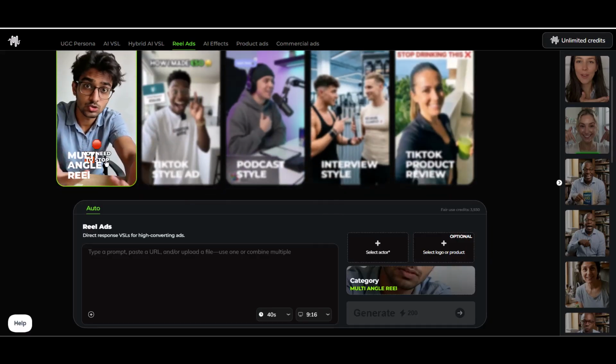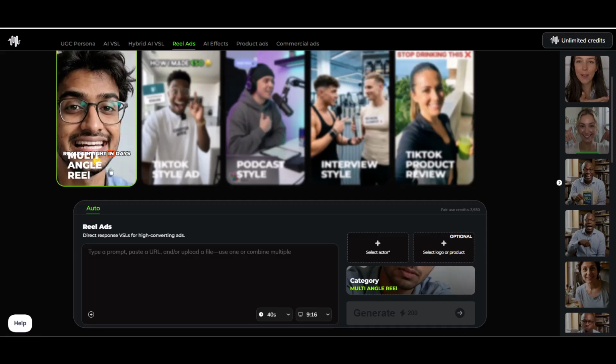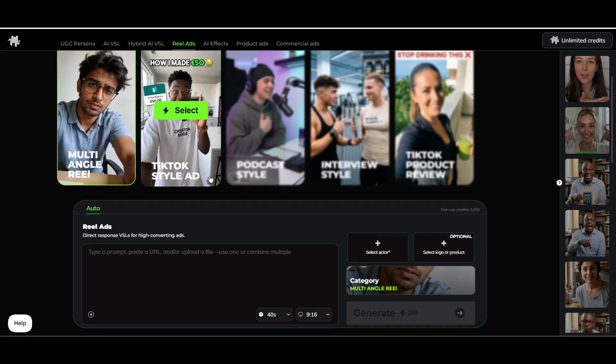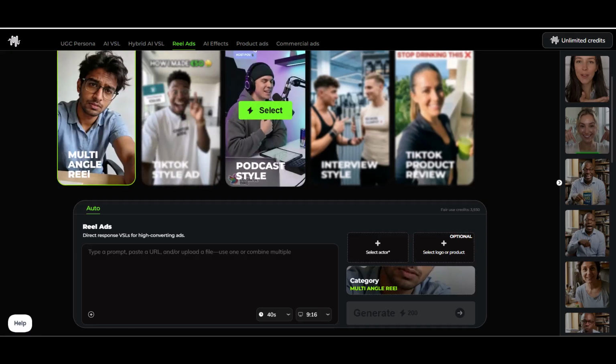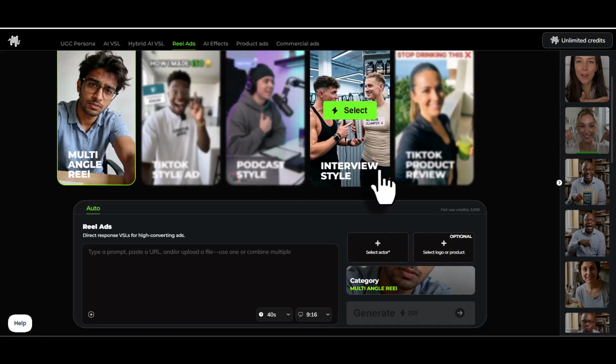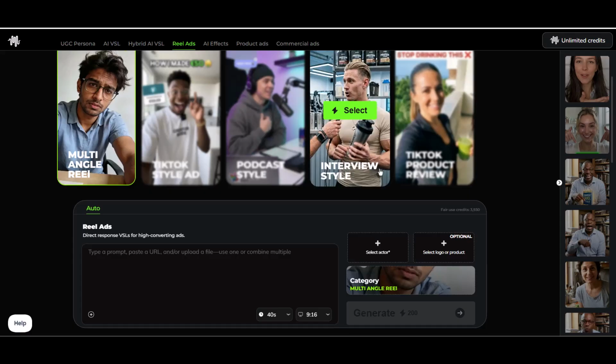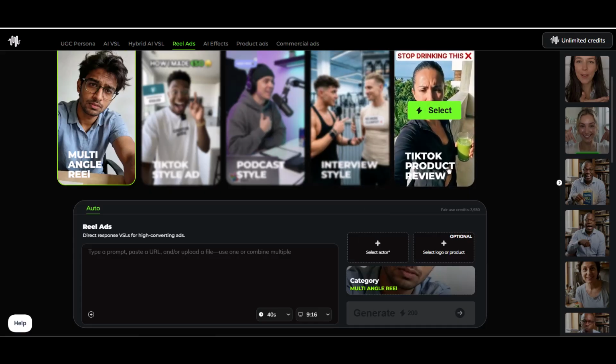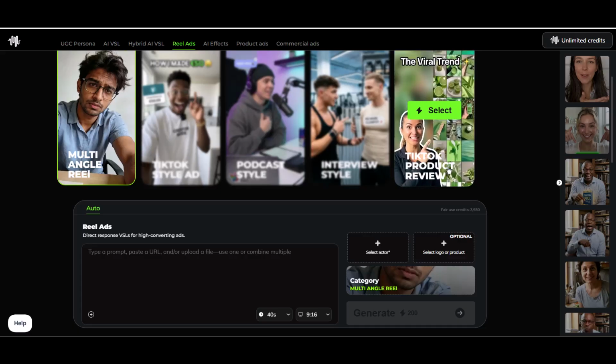Use dynamic cuts to grab attention and stop the scroll. TikTok style is fast, hook-driven, and built for top-of-funnel traffic. Podcast style builds authority and feels like a credible conversation. Interview style creates back-and-forth engagement, perfect for handling objections or storytelling. And TikTok product review feels native and authentic, ideal for e-commerce and paid ads. Different styles, different use cases.